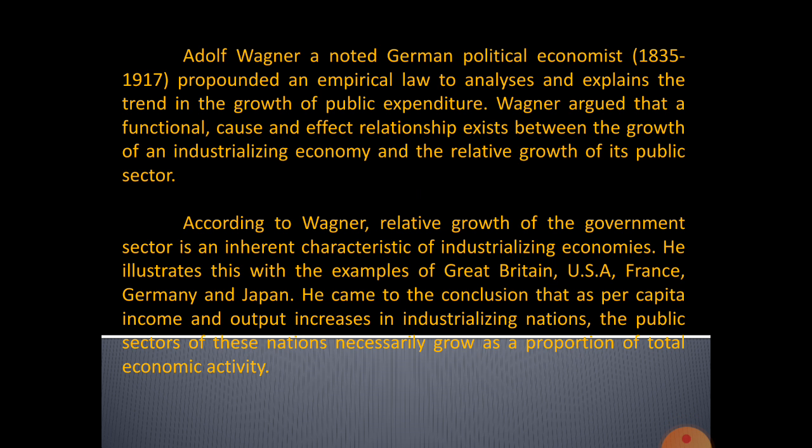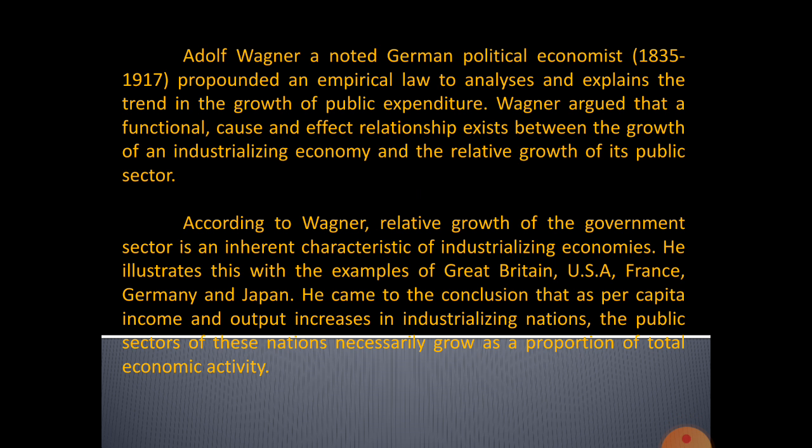So what is the cause and effect? What is the cause, and how are the effects caused? That is the growth of an economy and the relative growth of the public sector. So Wagner believed that the government is increasing spending for maintaining state economic activities.